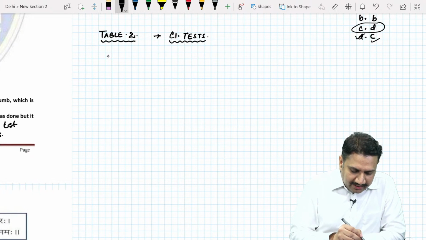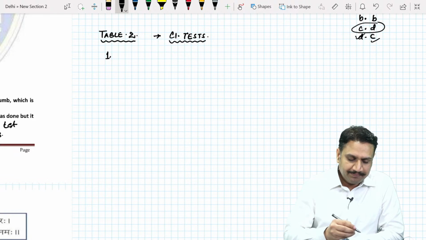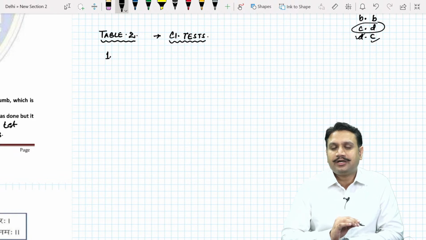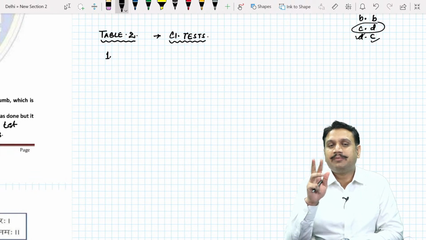Okay, number 1, let's start again from the upper limb. Let's go to the spine, then let's go to the lower limb. The first area where we can talk about the tests is the hand, basically. I'm not talking about the specific radial, median, ulnar here.